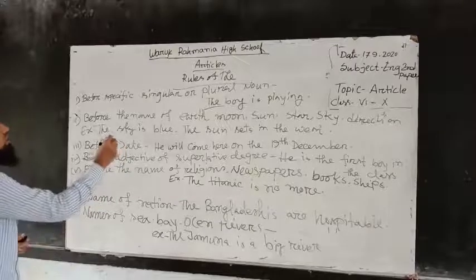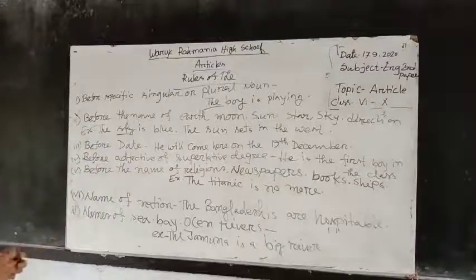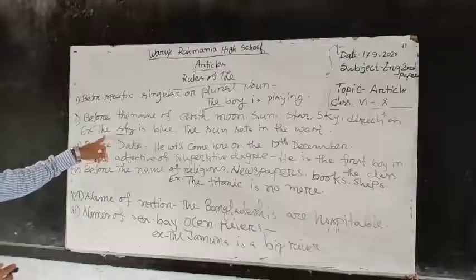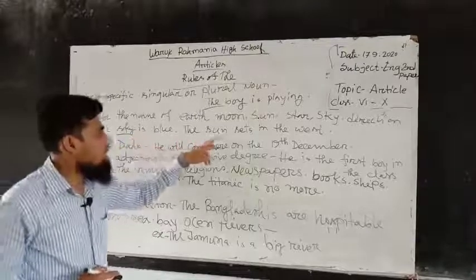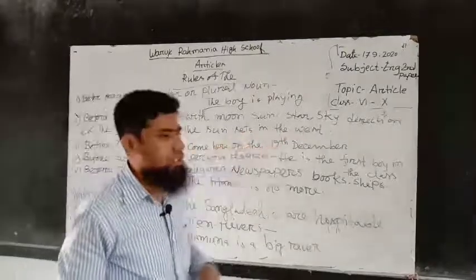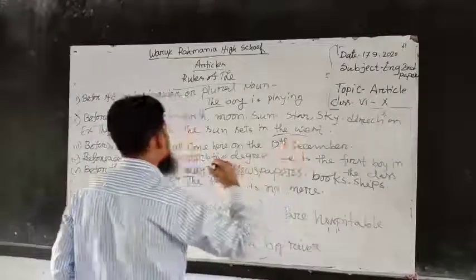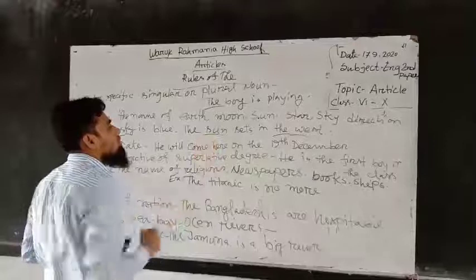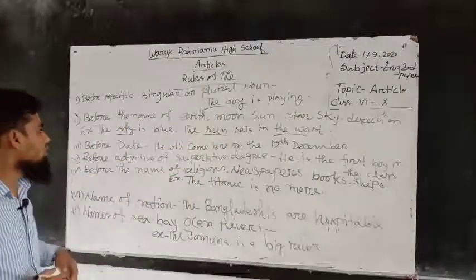The sun sets in the west. We know west is the name of a direction, and we have to use the article the. And sun, we know that we have to use the article the.